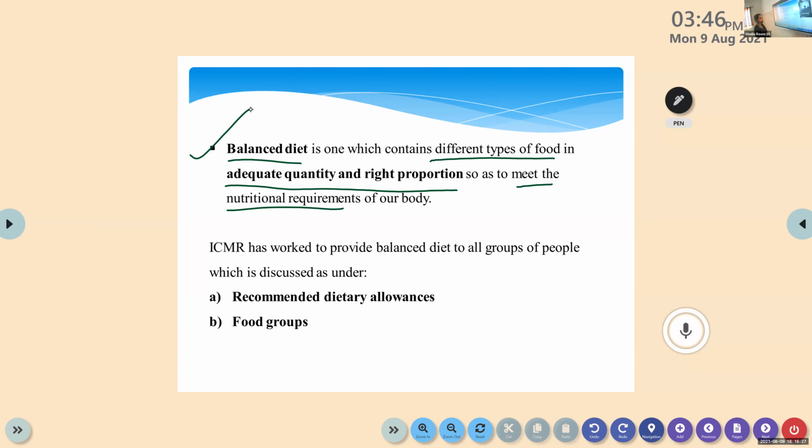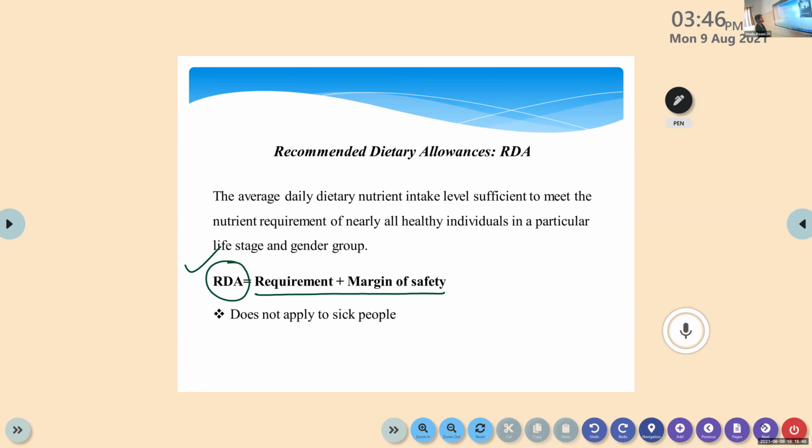Is it clear? So who is this ICMR? Indian Council of Medical Research. Okay. So RDA, that is the average daily dietary nutrient. Is it clear? That is our RDA.